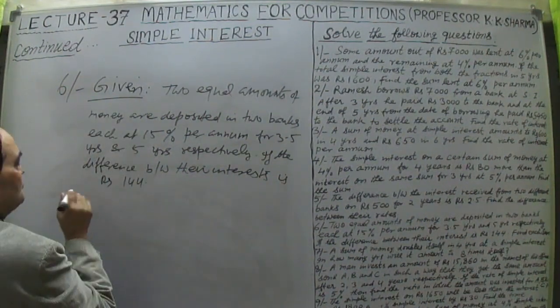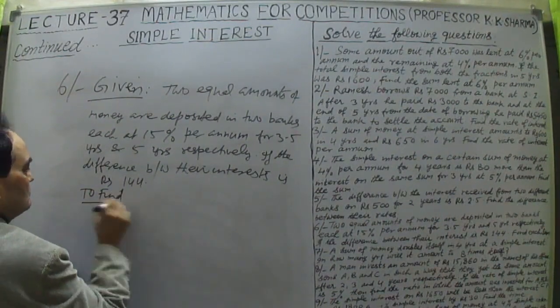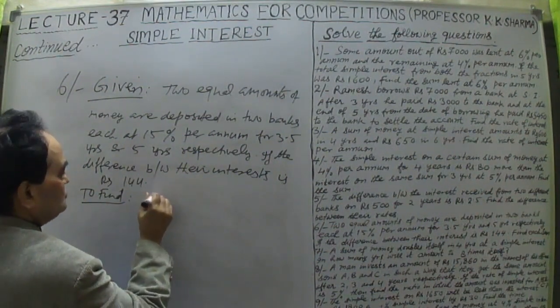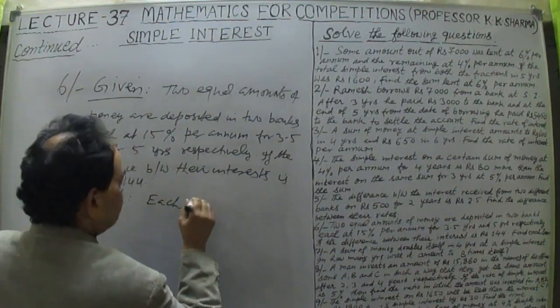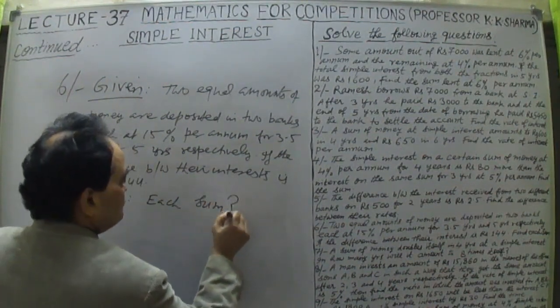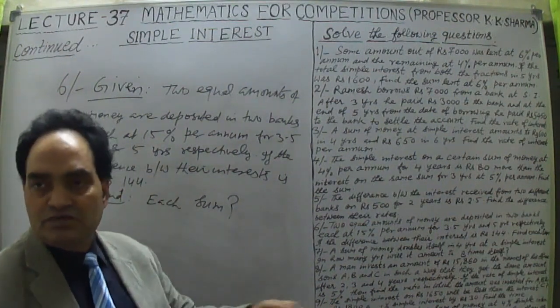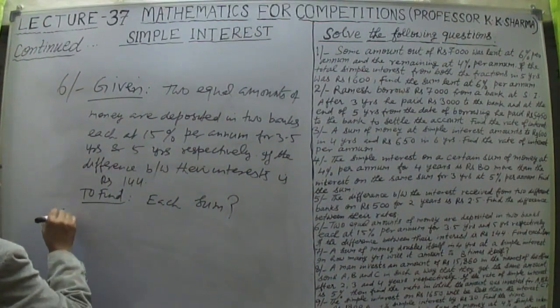Each sum is the same amount, so one amount will be there. What does each sum mean? Same sum. So we have to find out the principal he deposited in each bank, for equal amounts are deposited. Okay, now what should we see here.